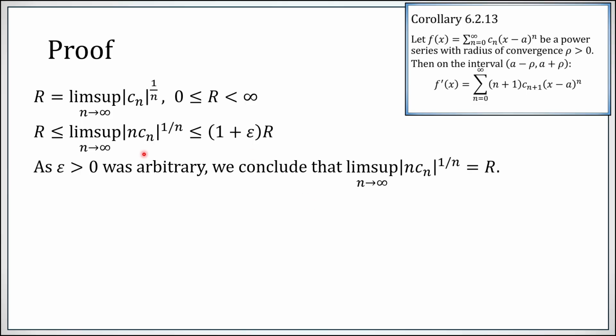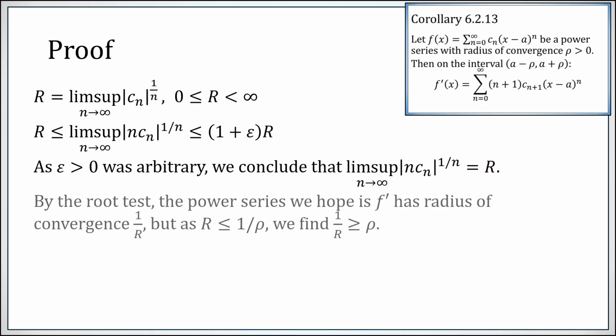But epsilon is arbitrary, so whatever this lim sup is, it's trapped between R and something extremely close to 1 times R, which means it must in fact equal R, as epsilon could be made arbitrarily small.